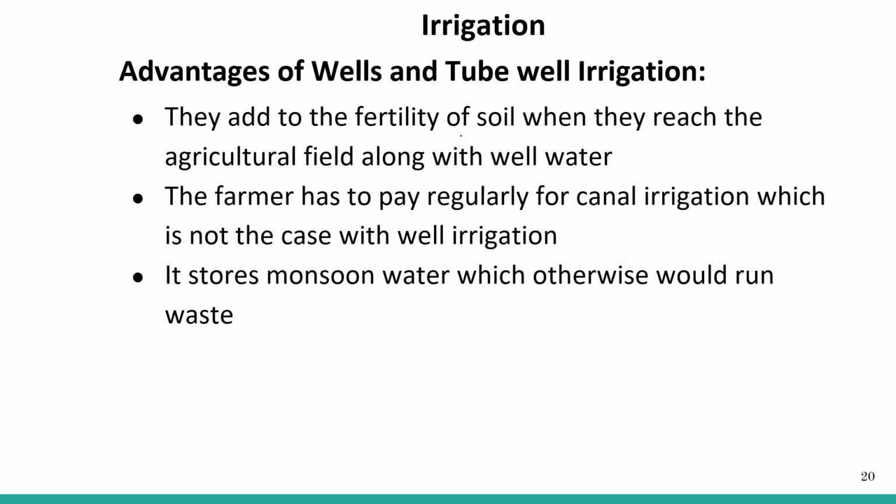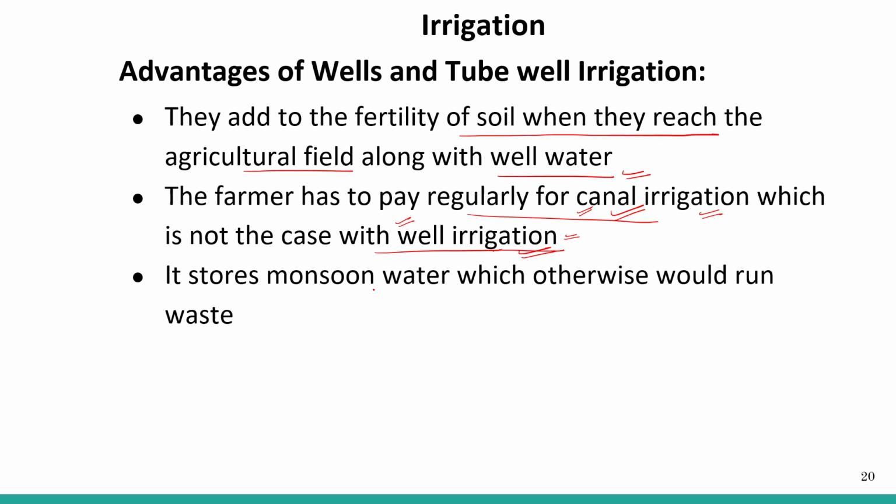They add to the fertility of the soil when they reach the agriculture field along with the well water. The farmer has to pay regularly for the canal irrigation, which is not the case with the well irrigation. So this canal irrigation is handled by some of the agencies. If you are taking water, then you have to pay some amount to them. But when you have your own well, you do not have to pay anything.